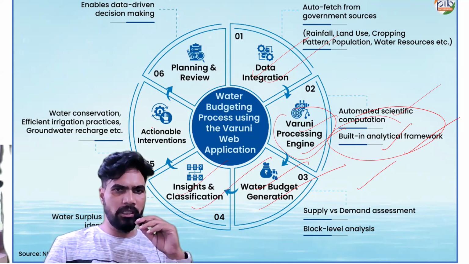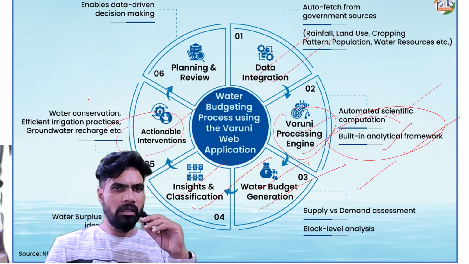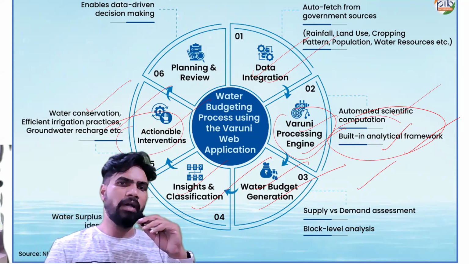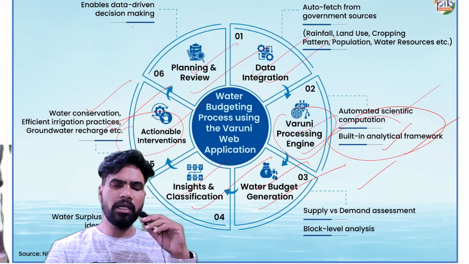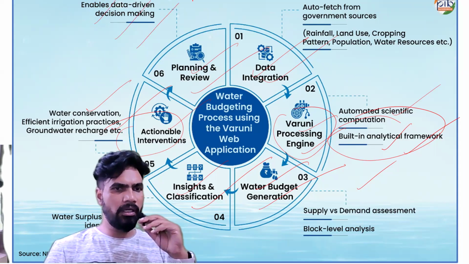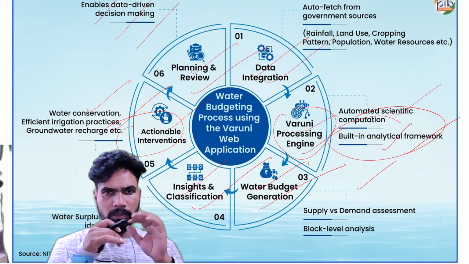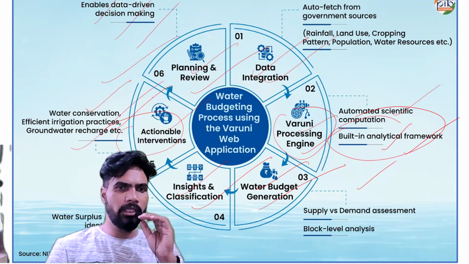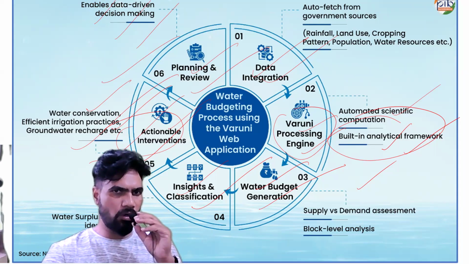Then fifth step in this app is actionable interventions. Actionable interventions prepare किया जाएगा, like water conservation, efficient irrigation practices, groundwater recharge, etc. Then finally, sixth step is planning and review. The app enables data driven decision making. ये सारे important features हैं ये वरुणी वेब ऐप का. Try to remember them, याद रखने के लिए कोशिश कीजिए, क्योंकि ये प्रीलिम्स में ऑप्शन जैसे आ सकते हैं. There is a chance that these things can be asked as options in prelims.